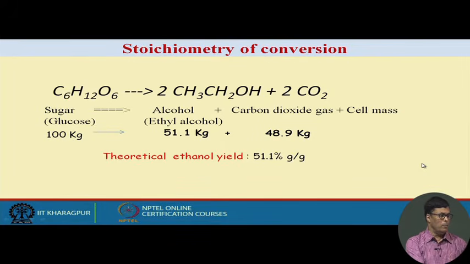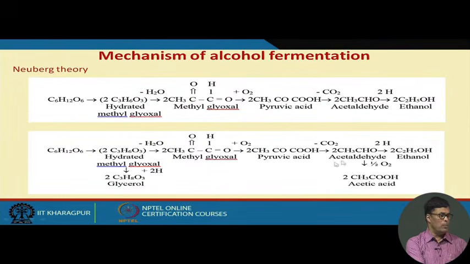But the Embden-Meyerhof pathway I don't need to elaborate, because we know in the Embden-Meyerhof pathway, the glucose is converted to pyruvic acid, 1 mole of glucose to 2 moles of pyruvic acid, and then the same procedure is used: under decarboxylation reaction we produce acetaldehyde, which, when further reduced, produces ethanol.